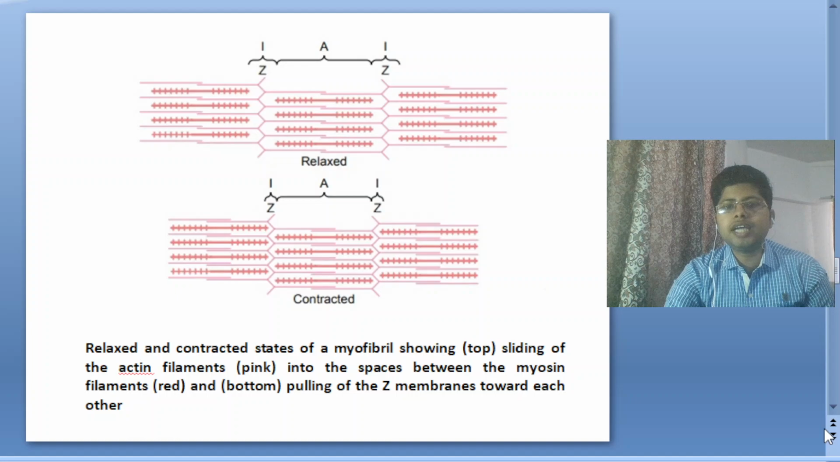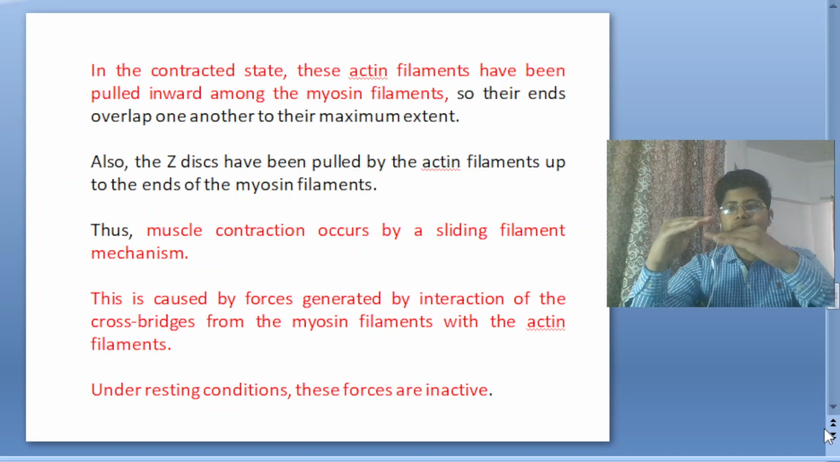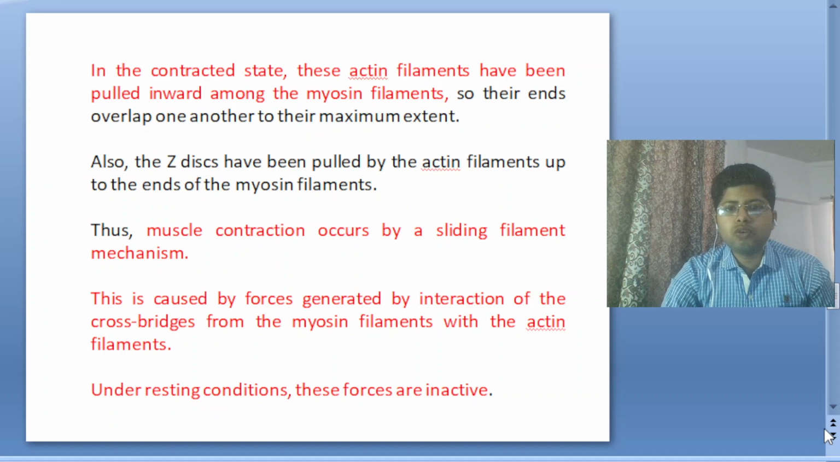So this is the structure of the filament arrangement: Z line, I band, A band, which I told you. In the contraction state, these actin filaments have been pulled inward among the myosin filaments. When the contraction happens, the actin and myosin filaments overlap, sliding over the myosin, so their ends overlap one another to their maximum extent. Also, the Z disc has been pulled by the actin filaments up to the ends of the myosin filaments.